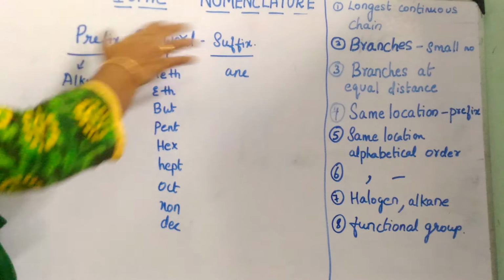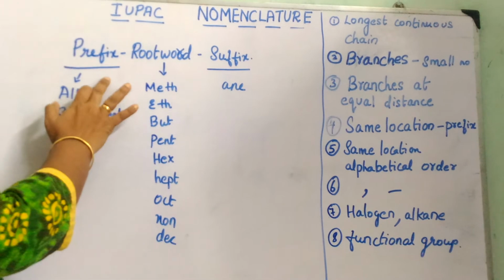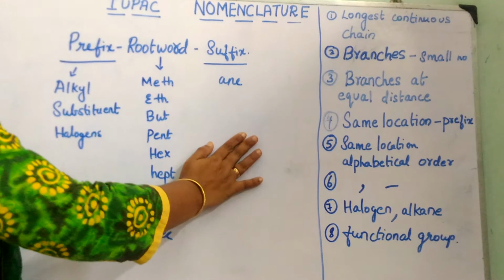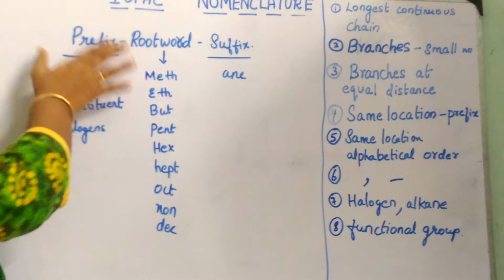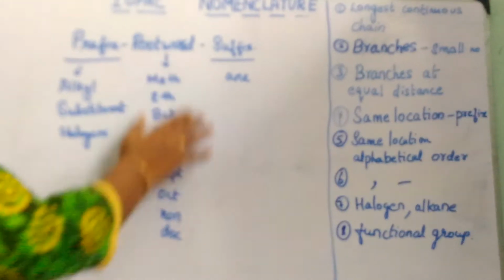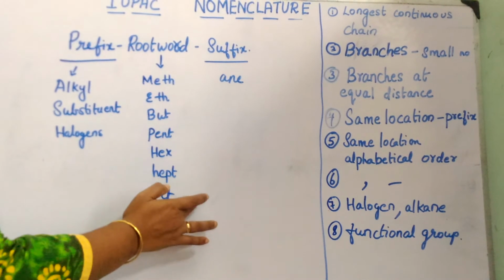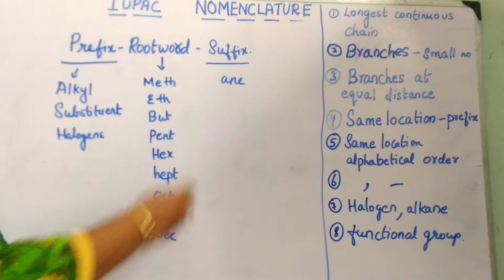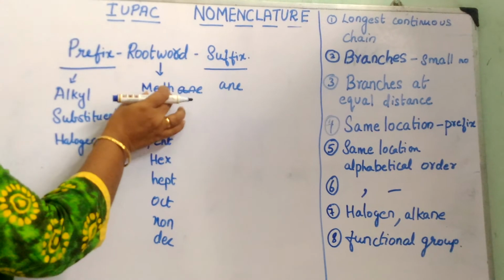Now, the IUPAC name for an alkane will have three parts. Number one is the prefix, number two is the root word, number three is the suffix. Because we are going to learn only alkane today, our suffix will be ane, and our prefix can have the alkyl group or substituent or halogens. The root word belongs to the parent chain, that is methane, ethane, propane, butane, pentane, hexane, heptane, octane, nonane and decane. The root word will have the ane removed from that.